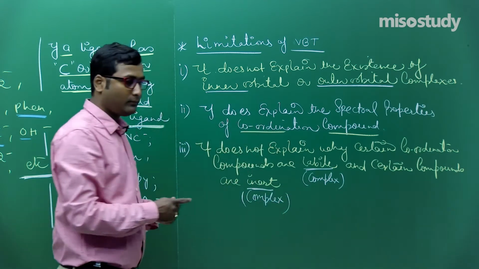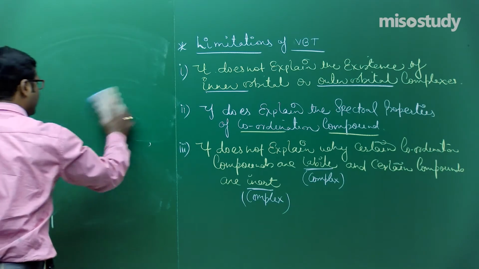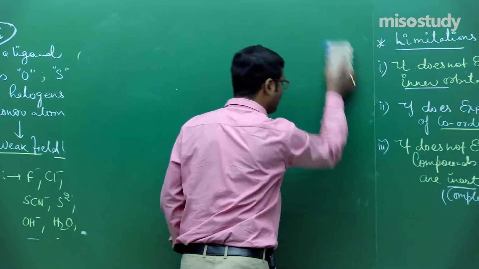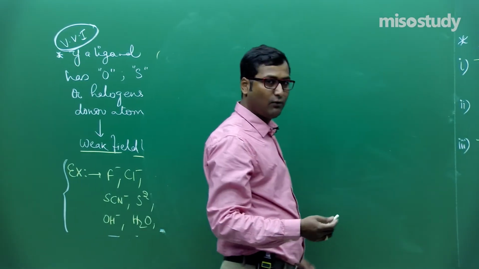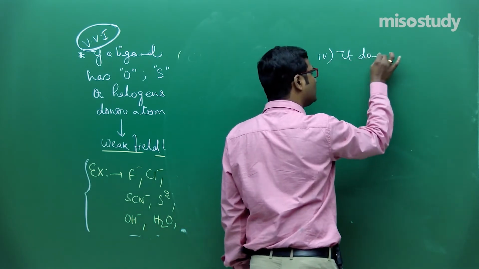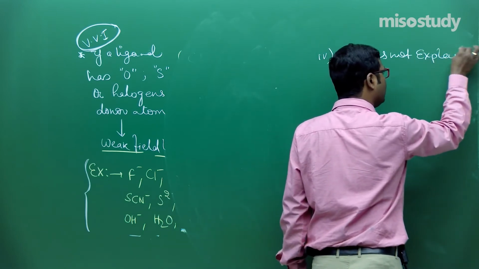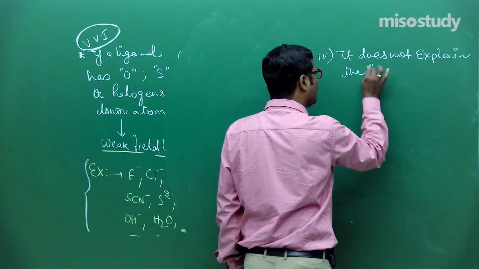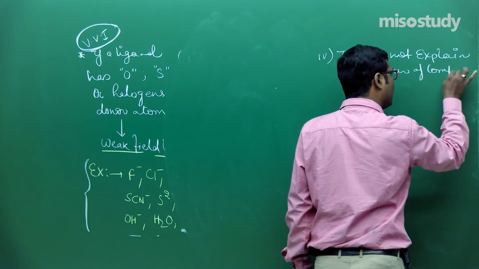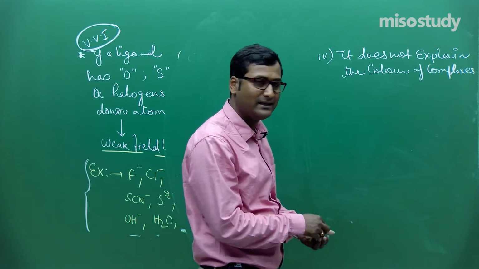Now, I'm moving here, friend. What are the next limitations? The fourth one is, it does not explain the color of complexes. Is it clear to you?